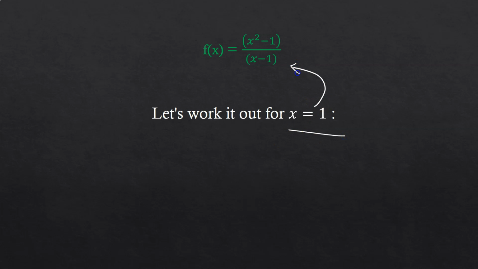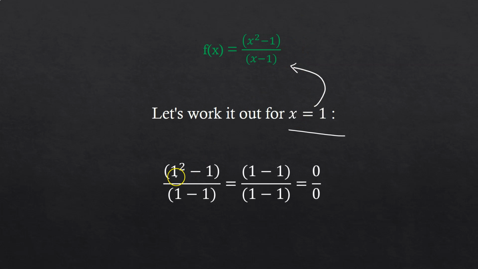If you directly substitute the value of the point inside the function, then you will get (1 square minus 1) upon (1 minus 1), that is (1 minus 1) upon (1 minus 1). 1 minus 1 is 0, so 0 by 0, which is an indeterminate form as we discussed earlier. That means this function is meaningless at point 1. In other words, we can say the function doesn't give any output at the point x equals 1.